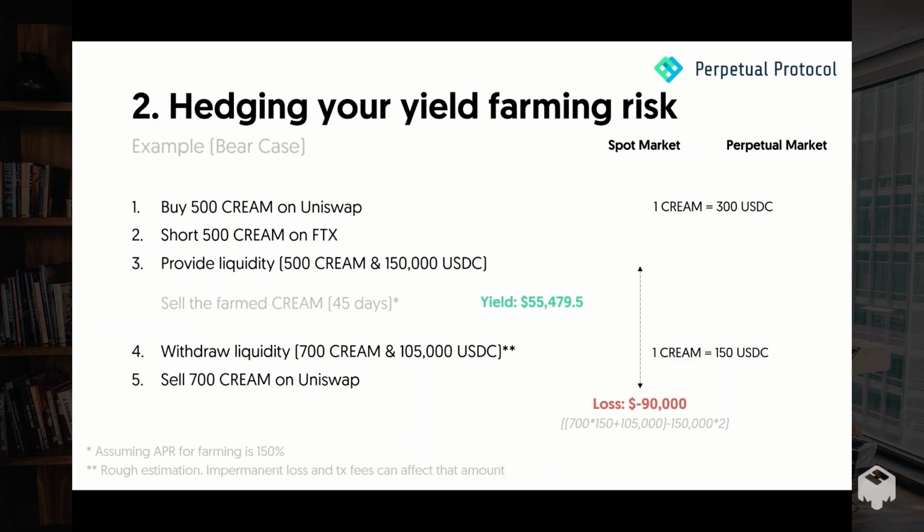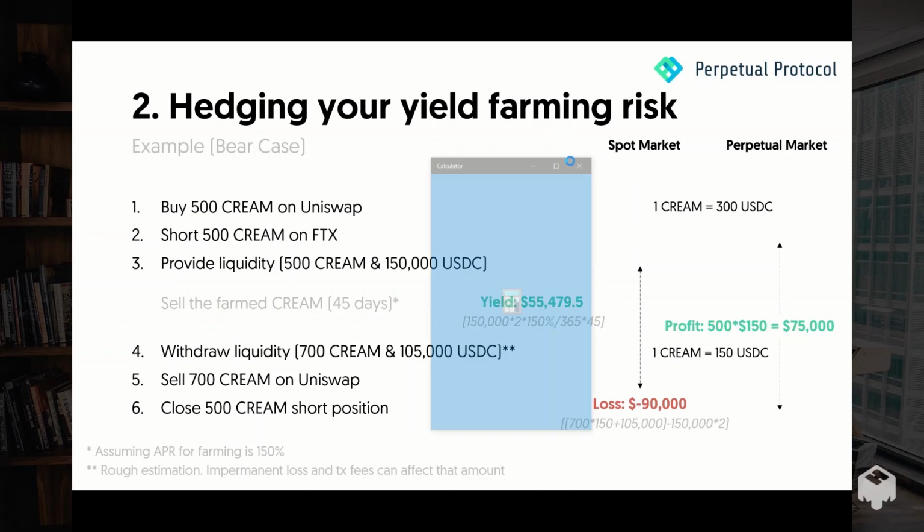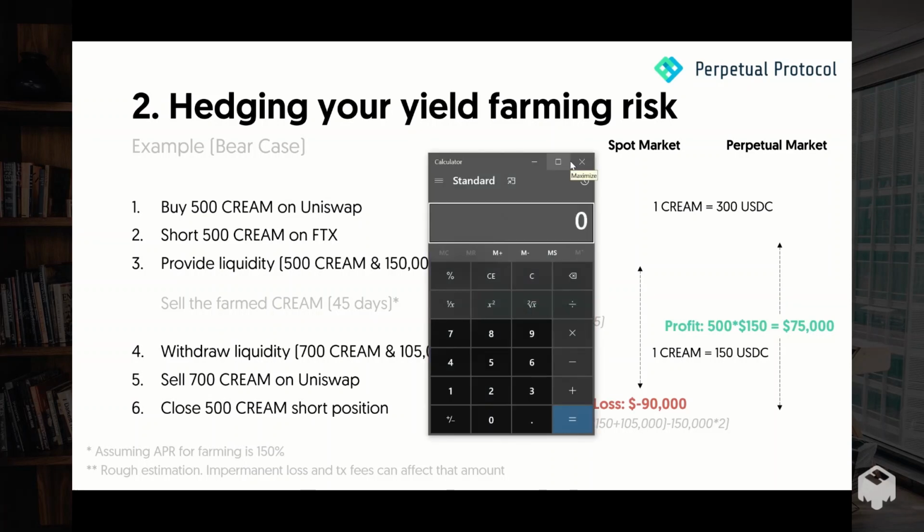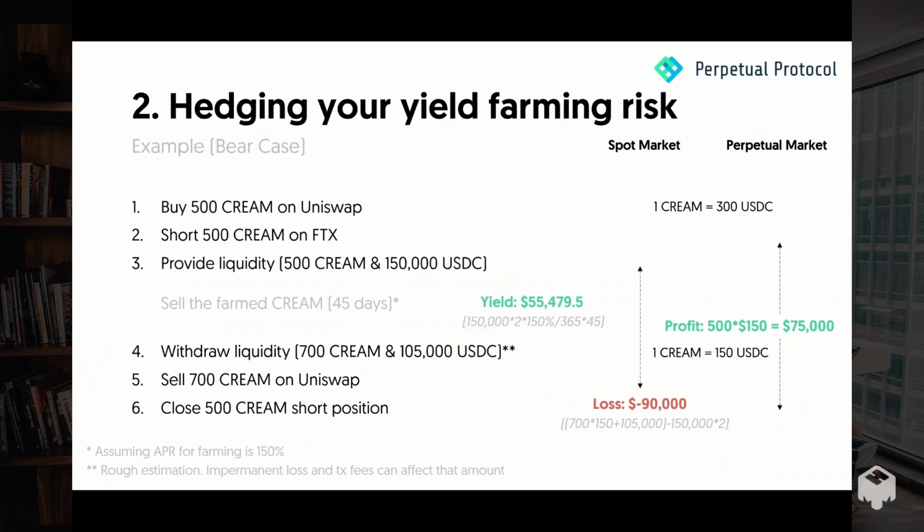But fortunately, this user shorts CREAM on FTX as a second step, which is why this price drop from 300 USDC to 150 USDC can give him a profit of 75,000 USDC. The formula for this one is quite simple. You just use 500 CREAM and multiply by the price difference between entry and closure, so that is 150. That's how you get 75,000 USDC as a profit.